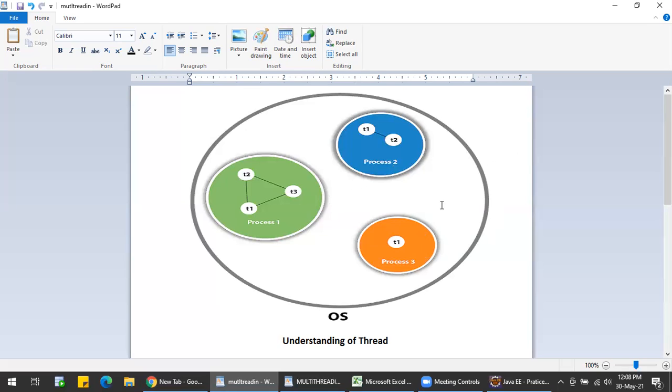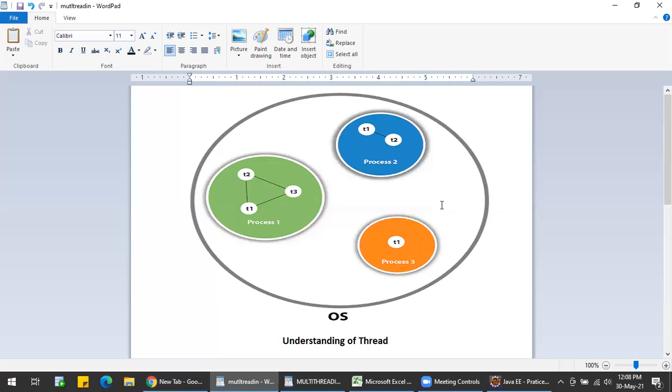Whereas multi-threading is multiple threads of the same process. All threads come under one process. That is multi-threading and multitasking. Multitasking includes different kinds of tasks, whatever they may be, while multi-threading is having multiple threads under the same process.